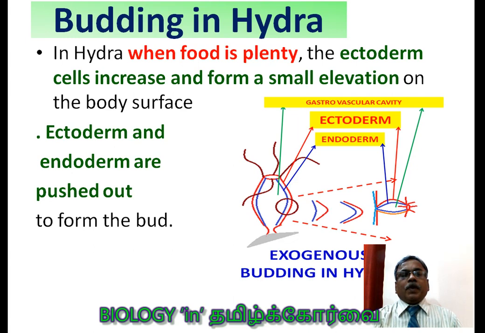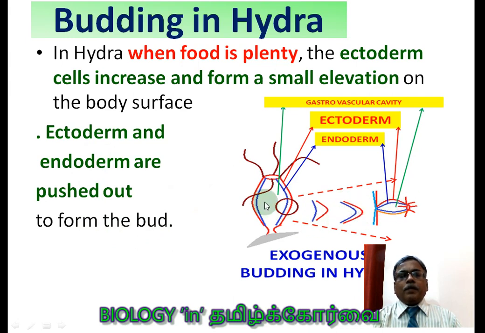That is the meaning. The ectoderm cells increase. This is the ectoderm. The red line is ectoderm and the blue line is endoderm, and the cavity here is called the gastrovascular cavity. Now on the body surface, the ectoderm increases and forms a small elevation. Ectoderm and endoderm are pushed out to form the bud.